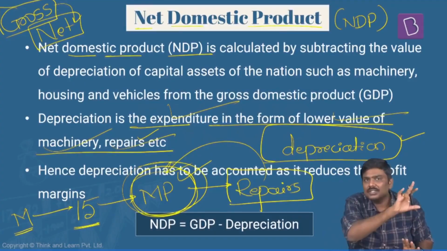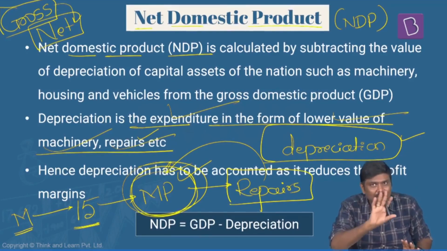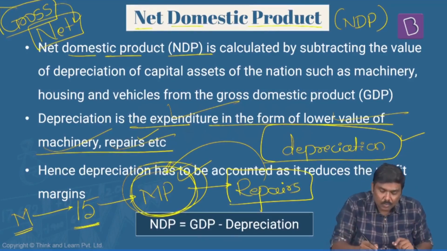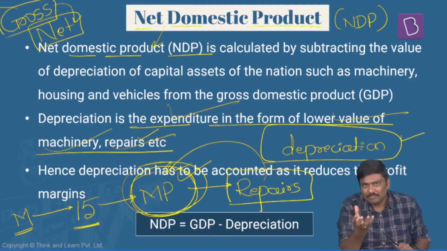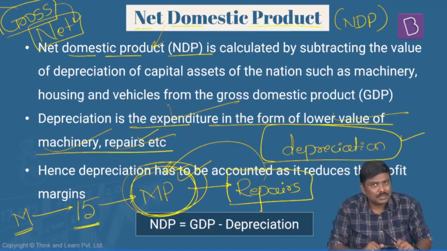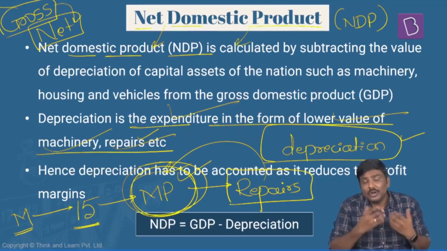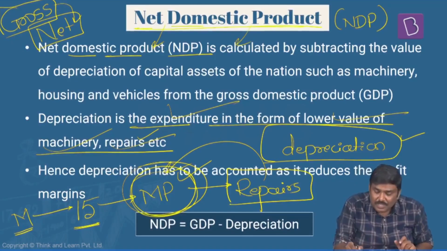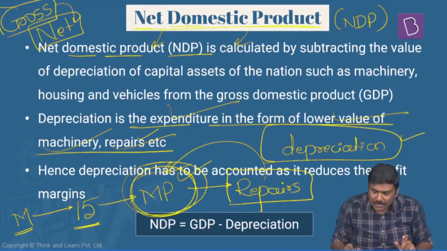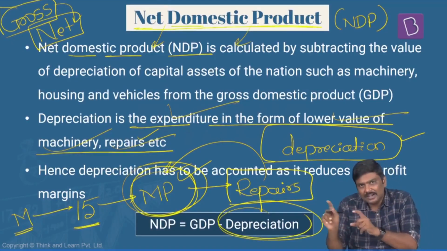But depreciation does not account for the value addition done in the economy. That is the precise reason. What we do is, from GDP, GDP is nothing but market prices or total quantity into market prices. And within this particular market price, there is a depreciation amount. So what we do is, to arrive from the GDP to NDP, we will basically deduct this particular depreciation.